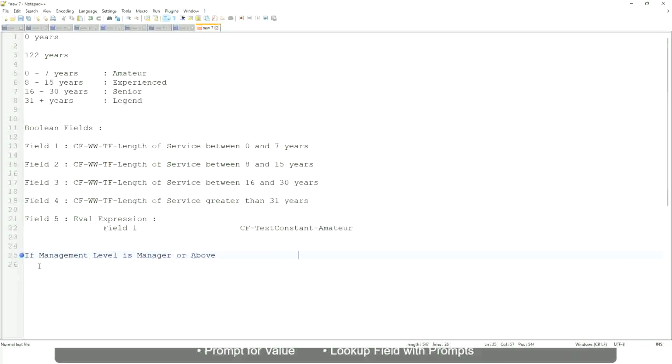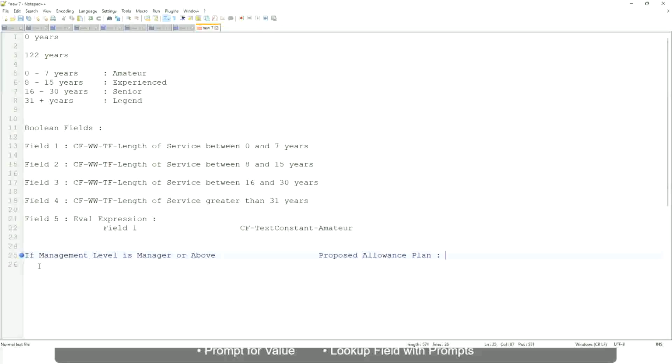Okay, I will have to get it proposed. If the management level is manager or above, we are going to have a proposed allowance plan, right? We are going to find out what allowance plan we are going to propose for the new managers.